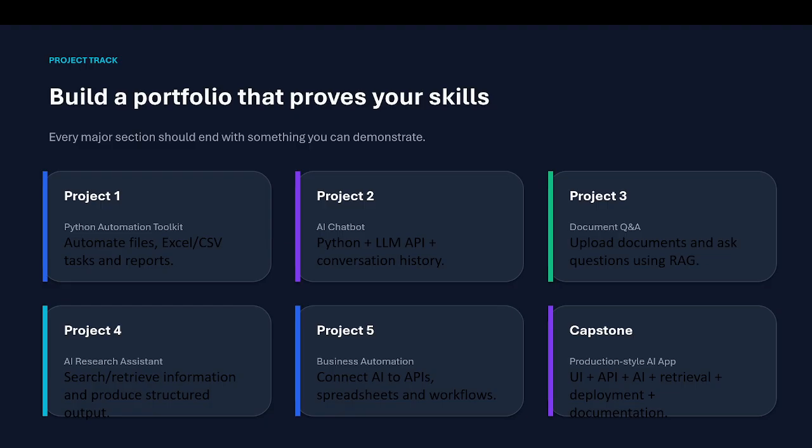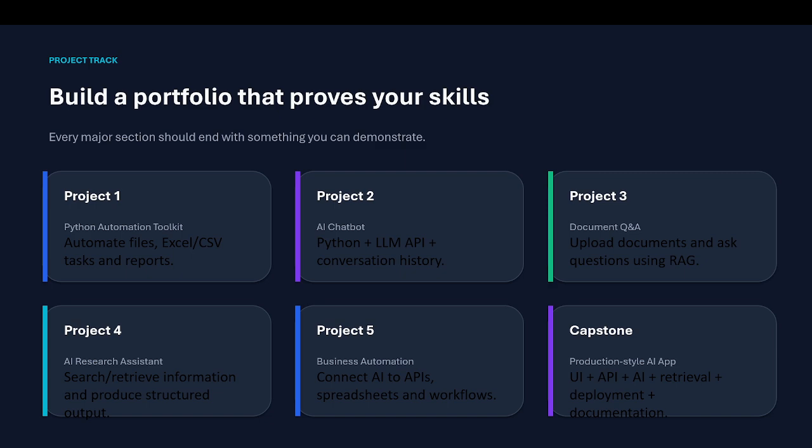The AI chatbot, through Python plus LLM API and conversation history. We will be creating the chatbot also, which is, I think, the big and famous project. And document question and answer: in the example I gave of the HR policy, you upload 100 PDFs and want something, and through RAG it will return the answer. That is a project we will be creating. AI research assistant: search, retrieve information, and produce structured output.